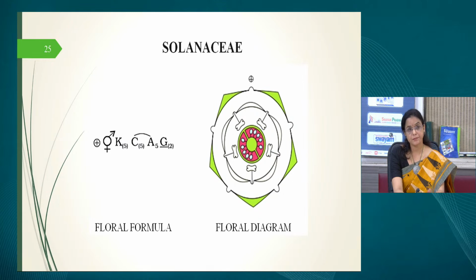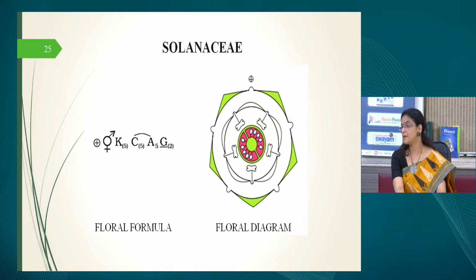For the corolla, you have 5 petals and those 5 are arranged in a single whorl, so that is why 5 is written as a single 5, and then there is a bracket indicating they are fused. Androecium, 5 but not fused, they are all free, but they are attached to the corolla, which is visible in the floral formula as well as in the diagram.